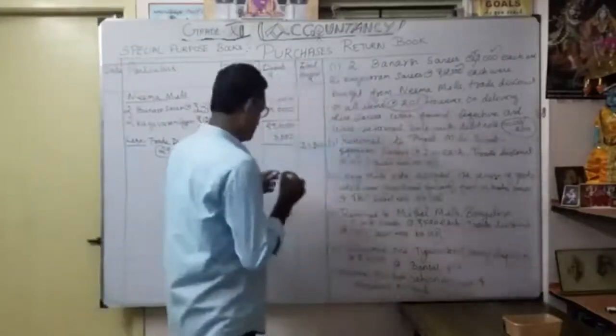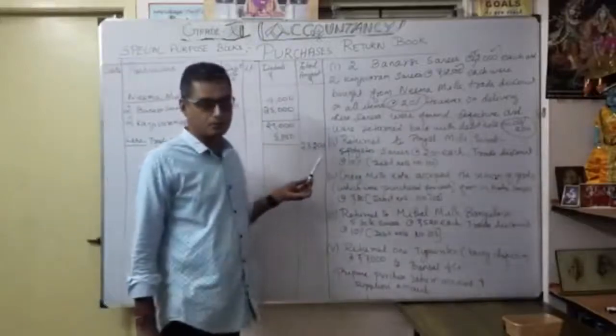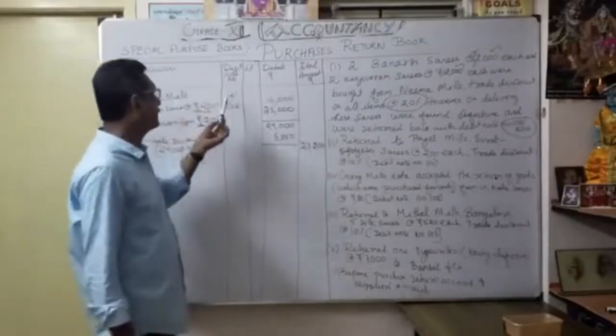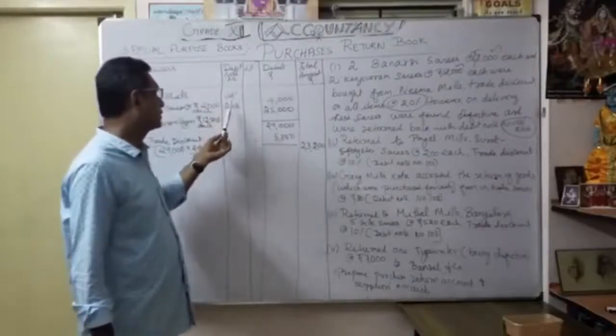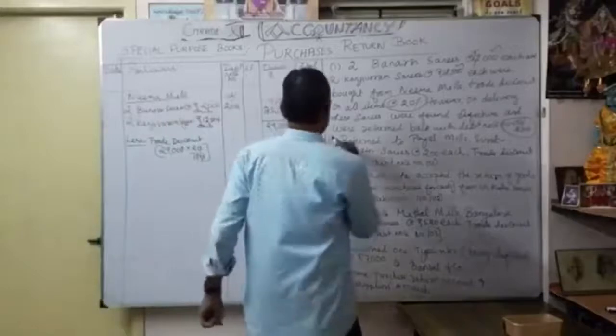Okay, so we are going to deduct 5,800. This is the value of the goods we are going to return back to whom? Neiman Mills. So you have to write here debit note, purchase return book, debit note number. Okay, so one transaction over.